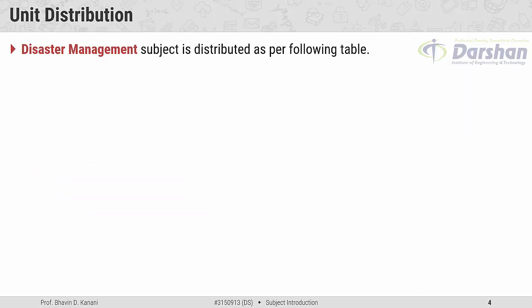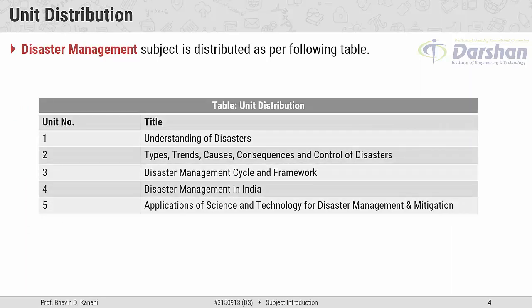The subject is distributed as per the following components. This subject has a total of 5 units. Unit number 1 is based on the understanding of disasters. Unit number 2 covers types, trends, causes, consequences and control of disasters. Unit number 3 covers disaster management cycle and framework. Unit number 4 has disaster management concepts in India. And unit number 5 covers applications of science and technology for disaster management and mitigation.